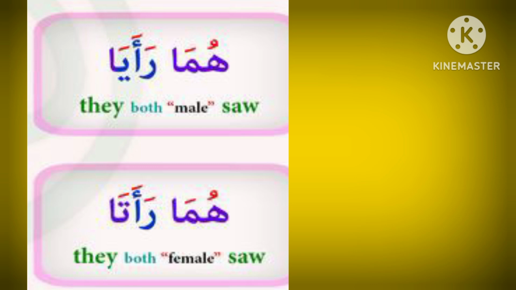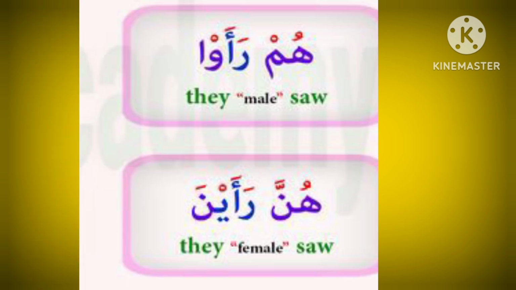Huma is spoken for two person. Raya is spoken for two person. Huma rata is spoken for two women. Rao means they saw. It is spoken for plural third person pronoun. Hunna raina. They saw. It is spoken for female. Hum is spoken for male. Hunna is spoken for female.